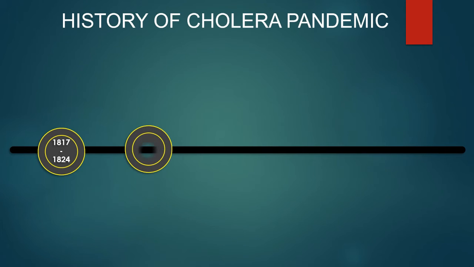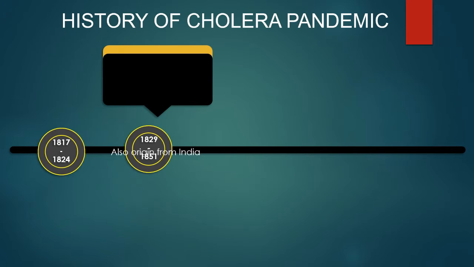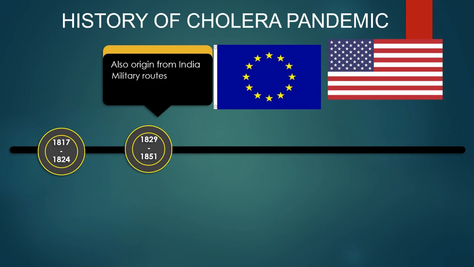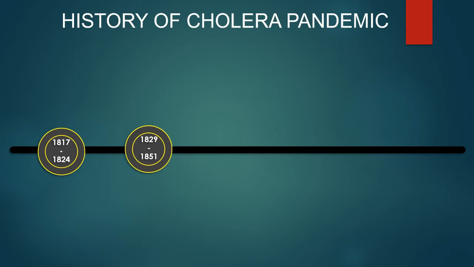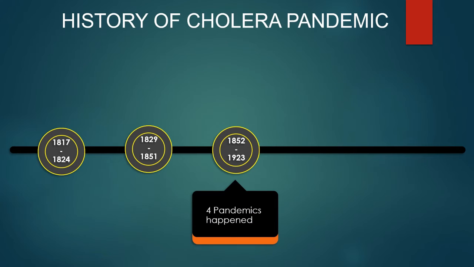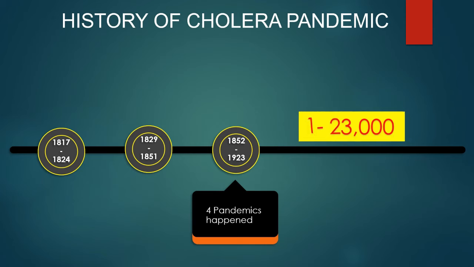The second pandemic also originated from India and spread along the military routes to the Middle East, reaching Europe and the Americas. The pandemic lasted for nearly 2 decades and subsided around 1851. Between 1852 and 1923, the world experienced another 4 cholera pandemics. Firstly, the third pandemic, the deadliest one, killing 23,000 people in Great Britain alone.